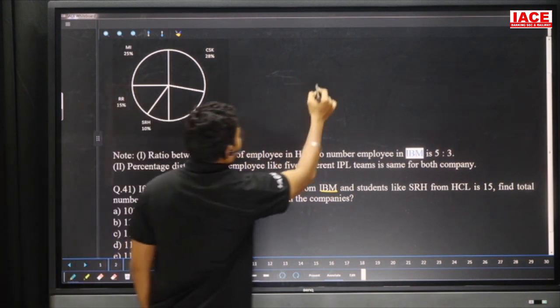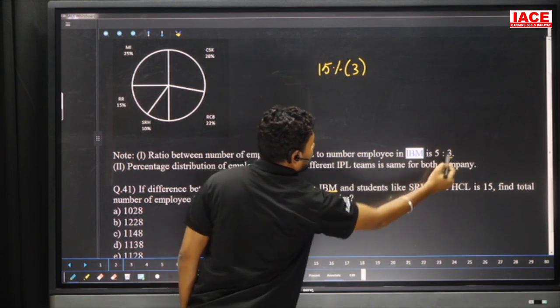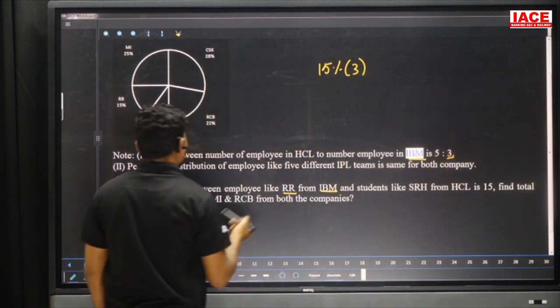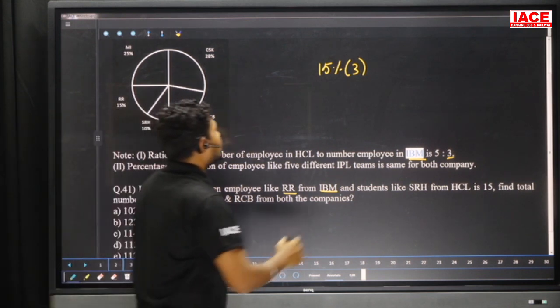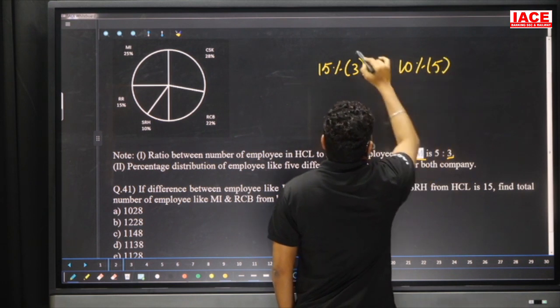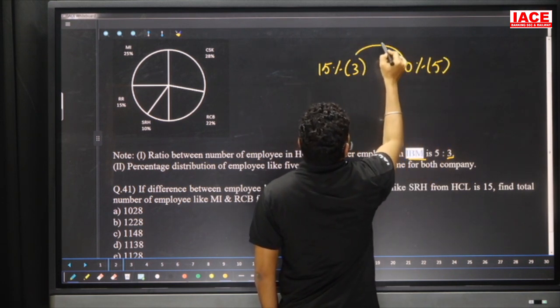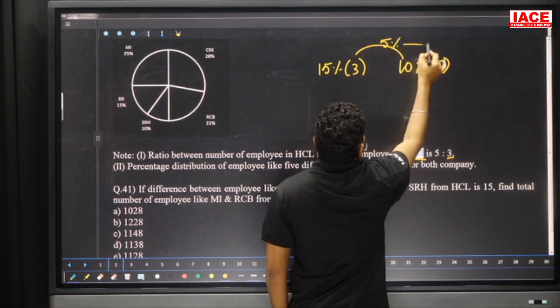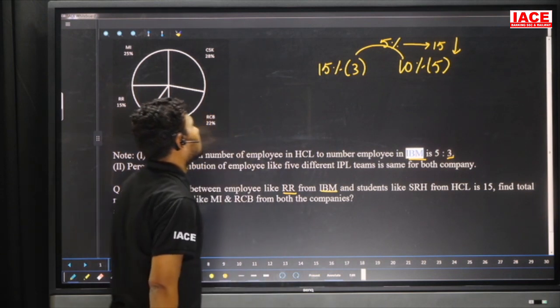RR is 15 percentage of 3 parts, since IBM is 3 parts. SRH from HCL is 10 percentage of 5 parts. 50 minus 45 is equal to 5 percentage. So 5 percentage is equal to 15 members less.